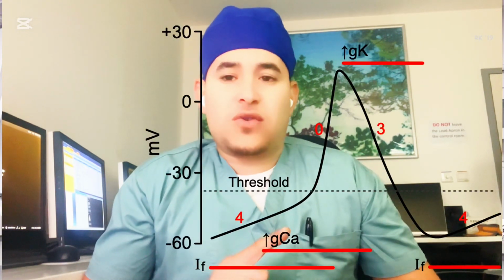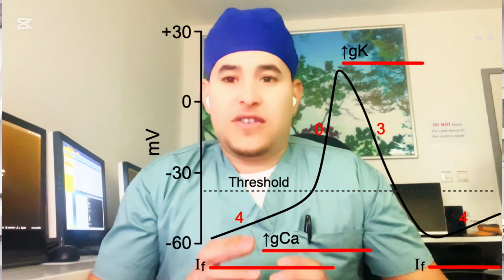Okay, as I mentioned, the voltage gated calcium channel is slow to open and slow to close. If I say slow to open and slow to close, this does not mean the calcium moves slowly intracellularly. No, the calcium rapidly influxes through this channel, but the channel itself is slow to open and slow to close. Okay, so once the upstroke happens, the cell depolarizes until positive 10, which is maximum excitation, and the cell has to relax.